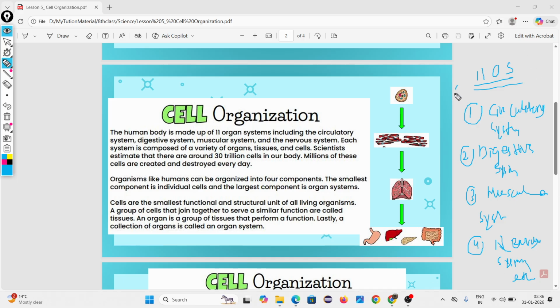So in your notes only four systems are given. Okay. First, try to say what is the meaning of organ system, a group of organs, no? Okay. Why are they grouping? To perform specific functions, no? Yes.